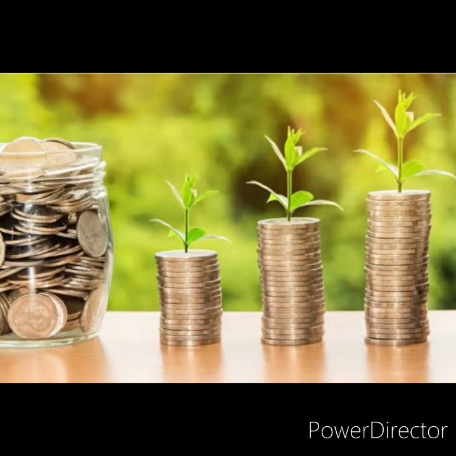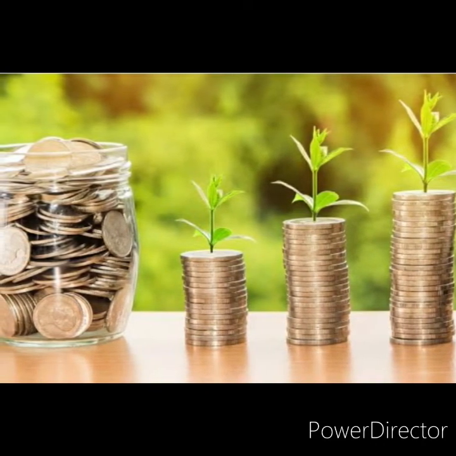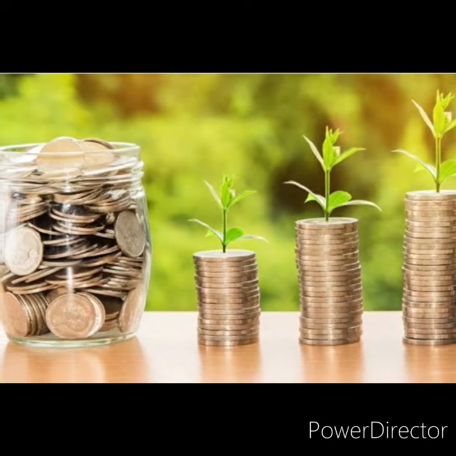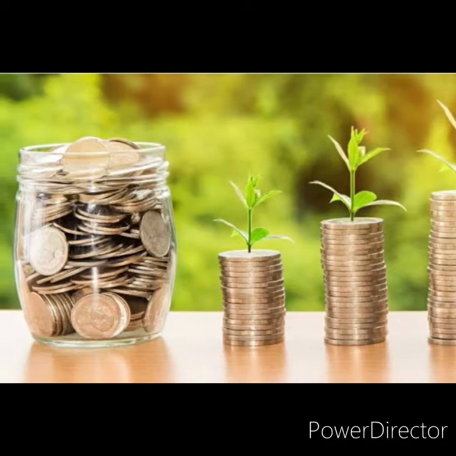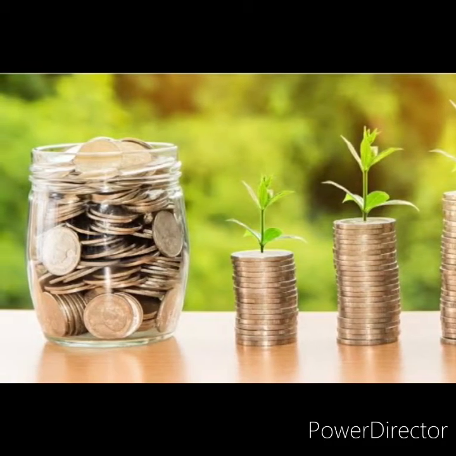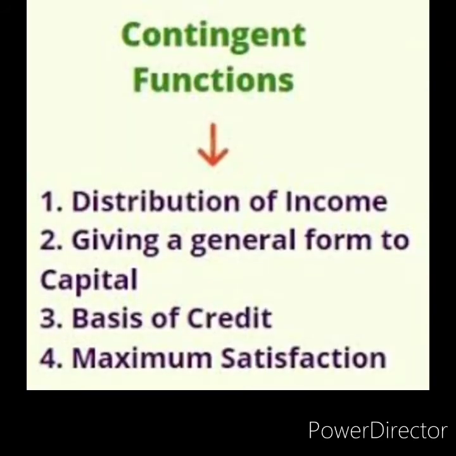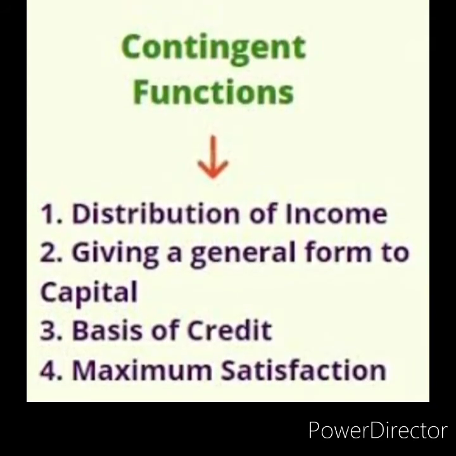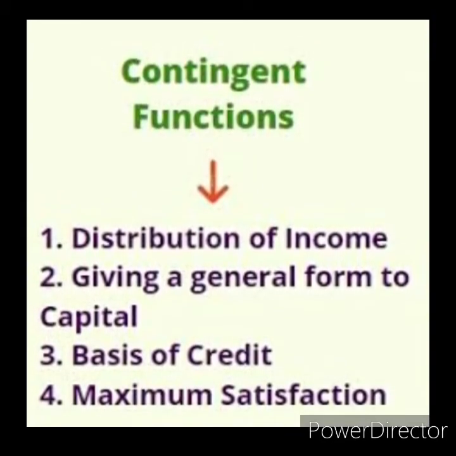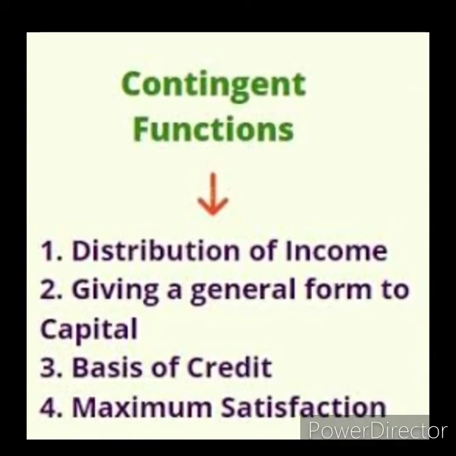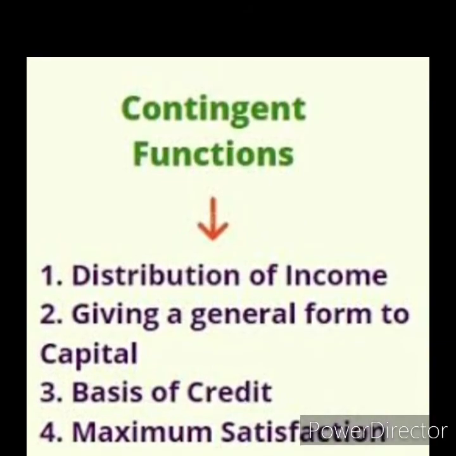Transfer of value or transfer of purchasing power. Money makes the exchange of goods to distant places as well as abroad possible. It was therefore felt necessary to transfer purchasing power from one place to another. Contingent functions: basis of credit, increase productivity of capital. It is the basis of credit, and also it increases the productivity of capital. Measurement and distribution of national income: it helps to measure and distribute the national income.